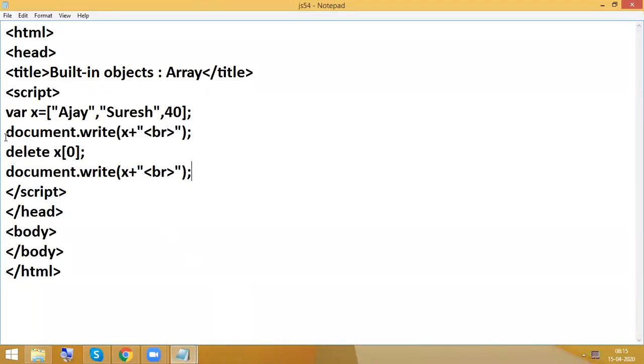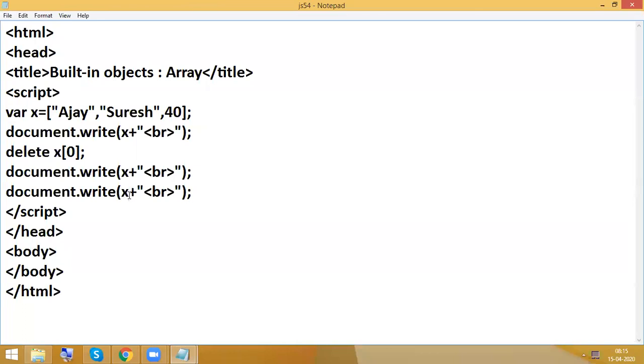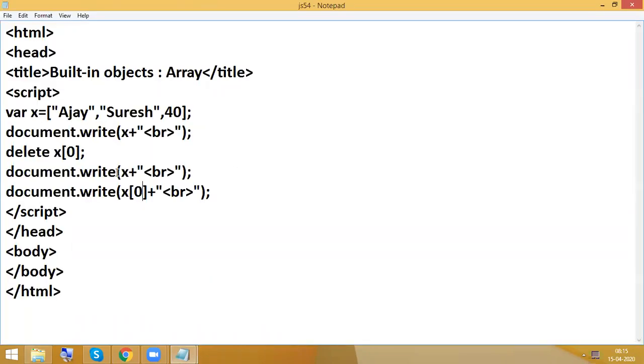So it is not going to delete along with the index number. The index number will be there. It is going to make it undefined. Suppose you try to display x of 0, then your result will be undefined. The index number is there, but it is made undefined. So that is the purpose of delete here.